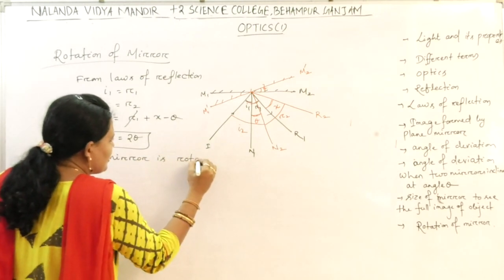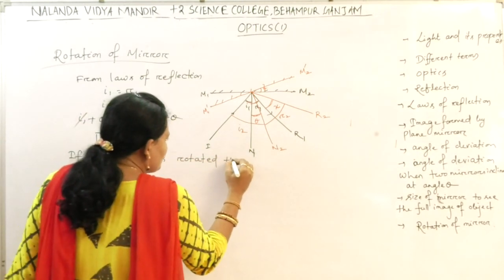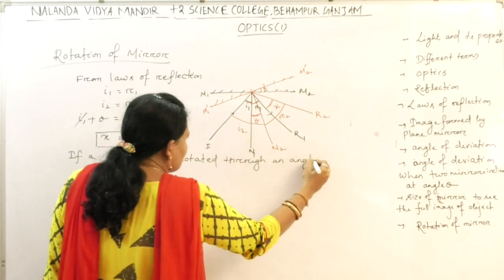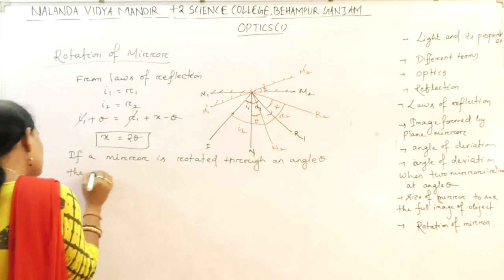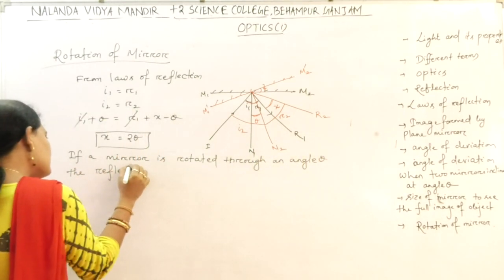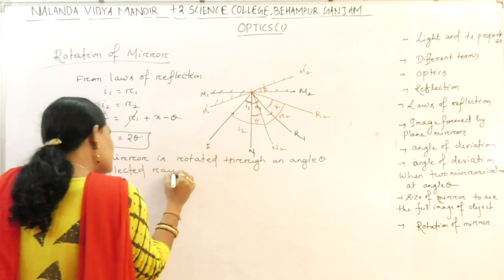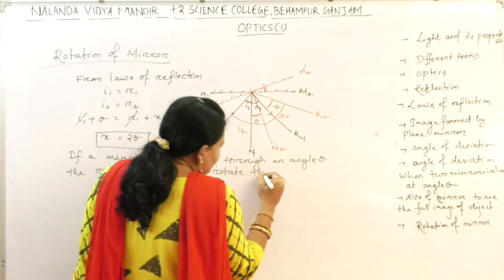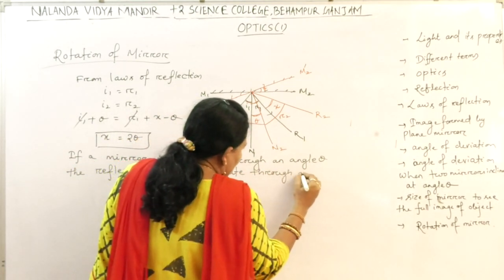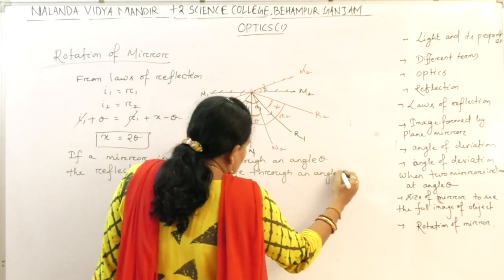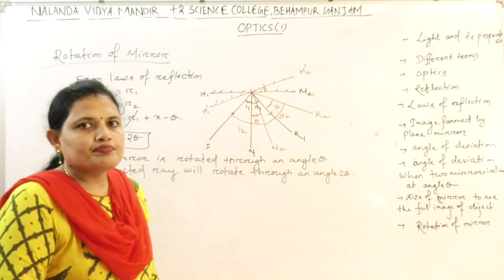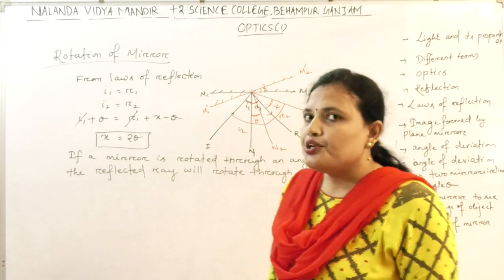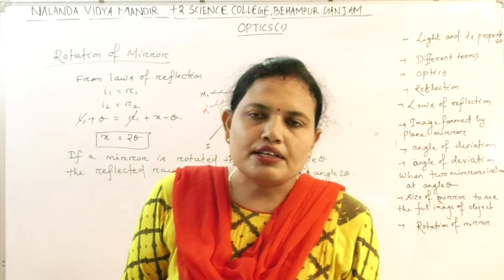If a mirror is rotated through an angle theta, the reflected ray will rotate through an angle 2 theta. Okay, so today what we have studied about the light, properties of light, what are the different terms